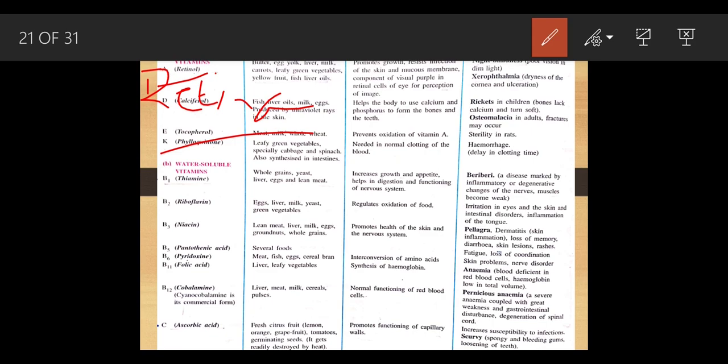What happens in xerophthalmia? There is dryness of the cornea and ulceration, means the cornea gets very thick and a person is not able to see. Okay, dryness of the cornea can cause redness of the eye. So these are the problems related to vitamin A. Now we are going to talk about vitamin D.